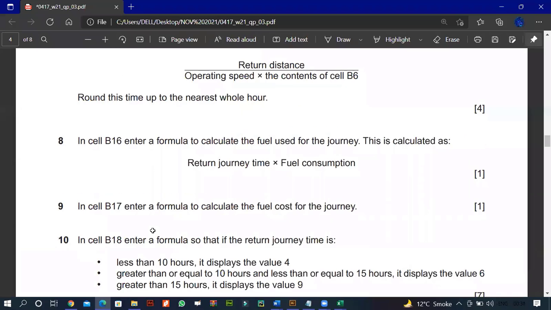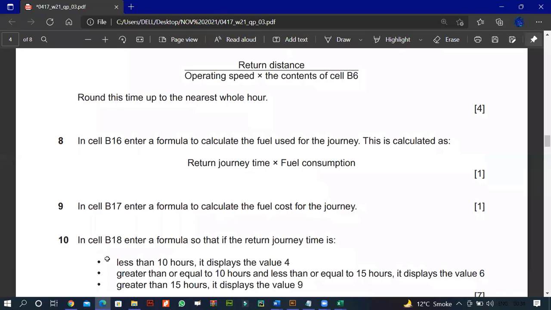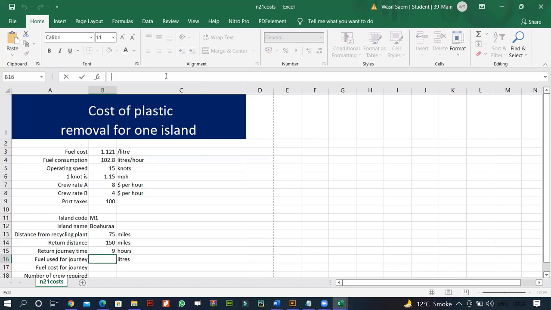In cell B16, fuel used for journey. In cell B16, enter a formula to calculate the fuel used for the journey. This is calculated as return journey time multiplied by fuel consumption.